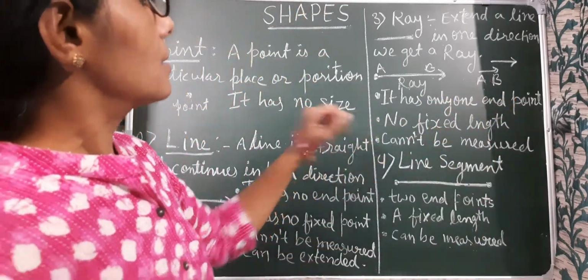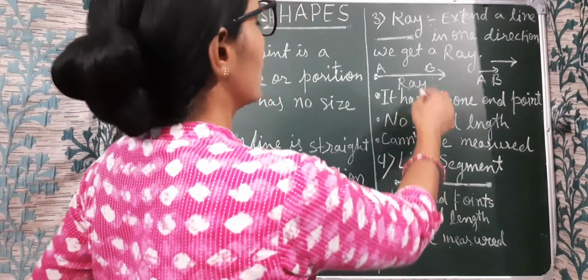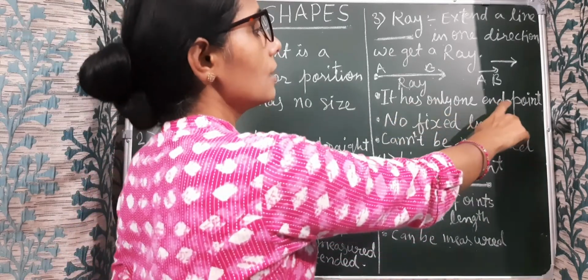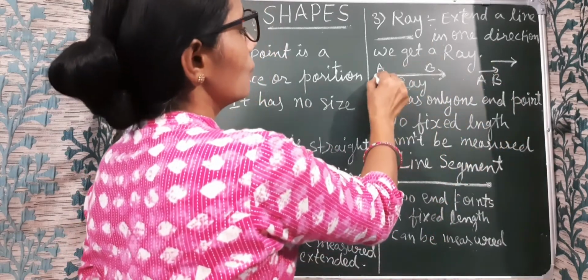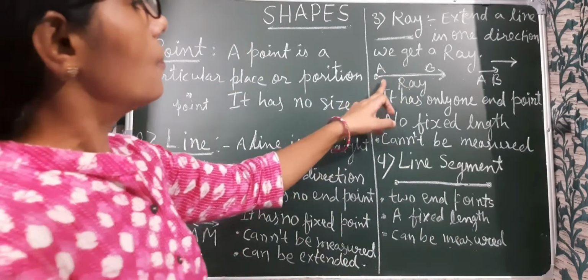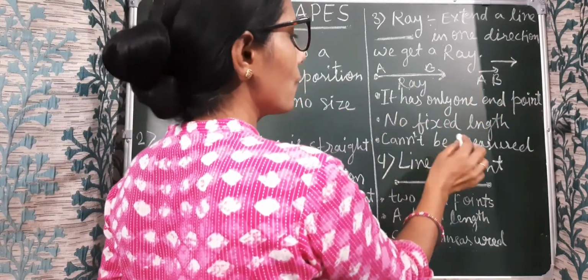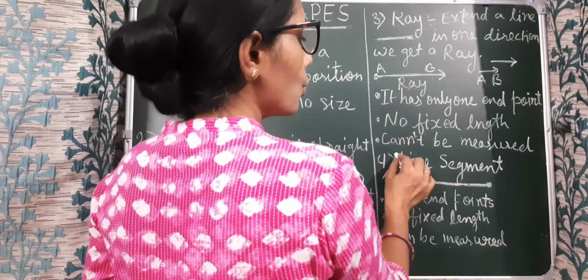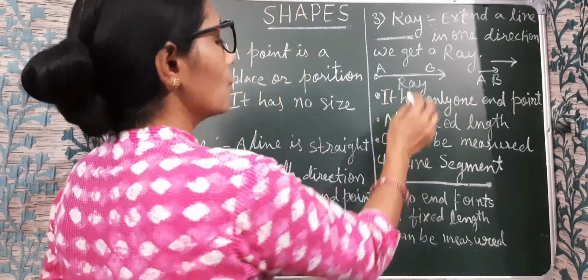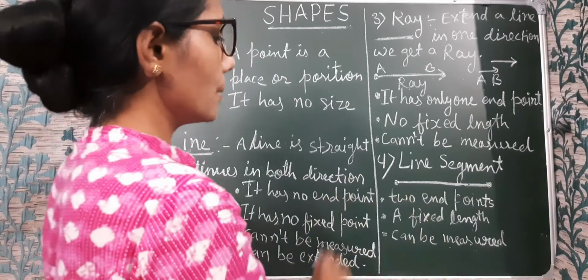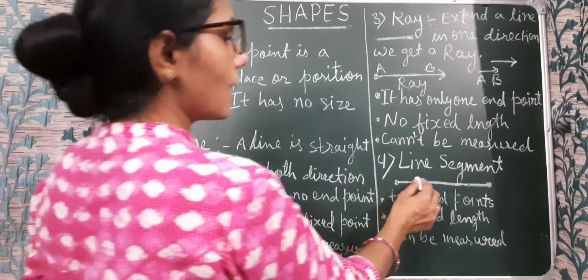Okay, next learn more about ray. It has only one end point, and from there we can extend it. Okay, and it has no fixed length and cannot be measured, because it has no fixed length, so we cannot measure it.